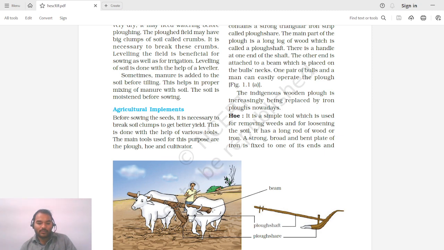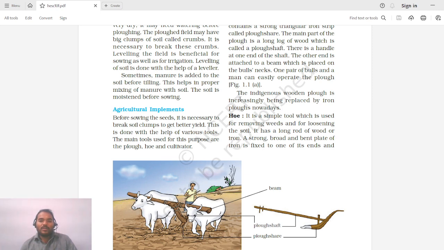So you can see over here, this is the beam connected to this plug shaft, and this beam is now tied to the bull's or ox or camel's neck so that they can pull them. One pair of bulls and a man can easily operate the plug. So in order to operate this plug, at least two bulls and a person or a farmer is required.